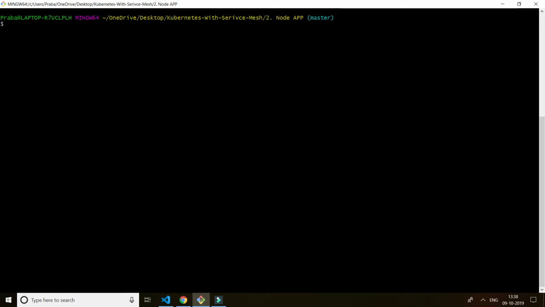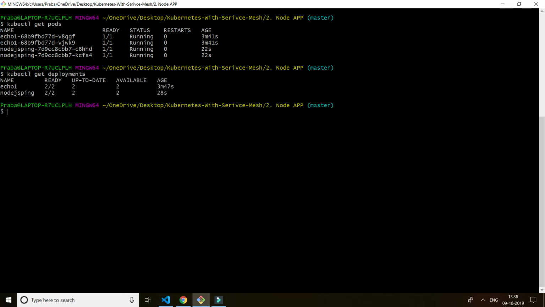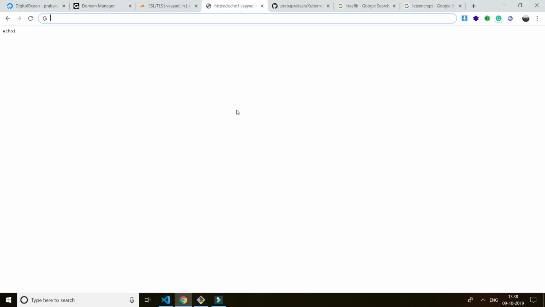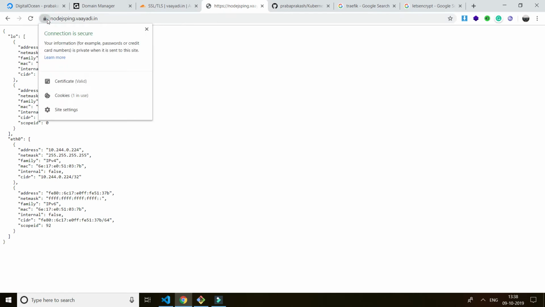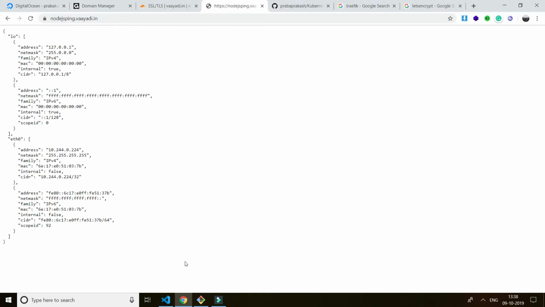Before that, let's see what really happened. Get pods. You see the Node.js ping two pods are running. Get deployments. You can see the Node.js ping deployment is running, and I'm going to see the service. The service is running. I think it even got certified. Okay, Node.js ping, see, it got SSL verified now. That's much faster. If I go and see my certificate, I think I got it yesterday. That's not a problem.